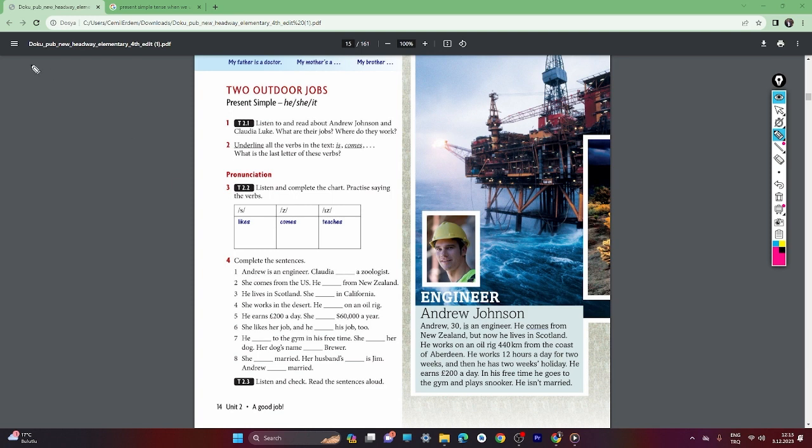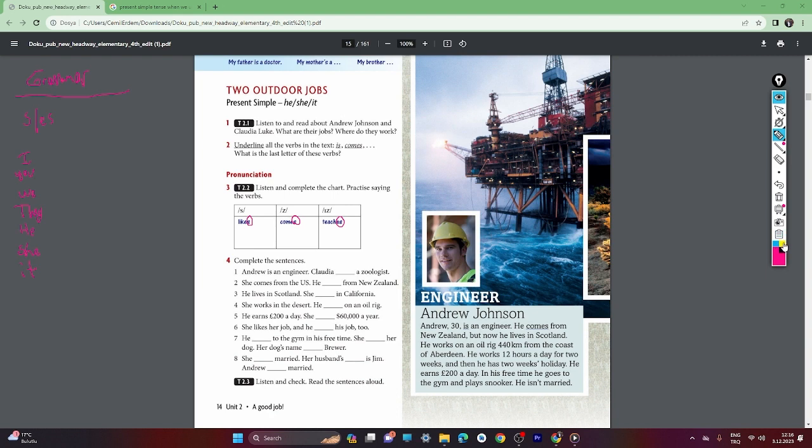So let me explain to you the grammar side of the present simple tense, how we use it. So let's study some grammar here. We use it with the suffix s here. You see, s. S and es. Don't forget it. S or it will be es. So, with I, you, we, they, he, she, it.